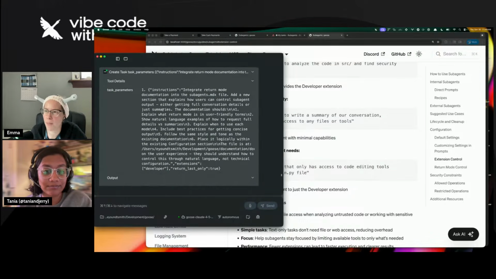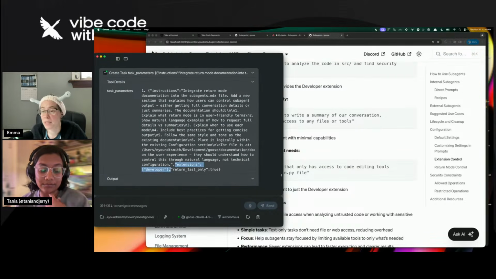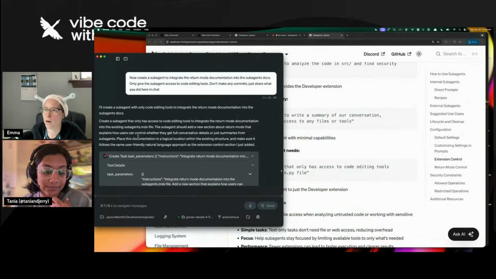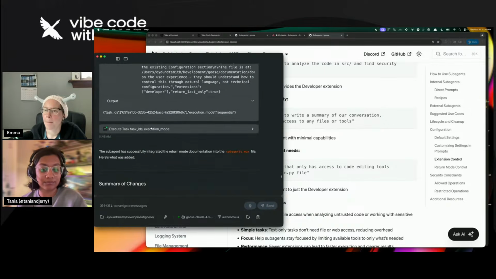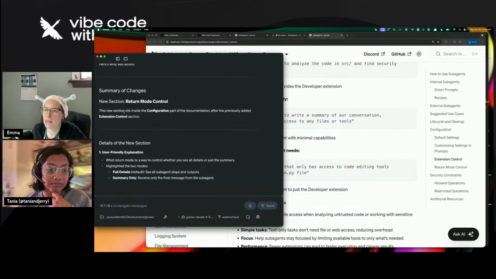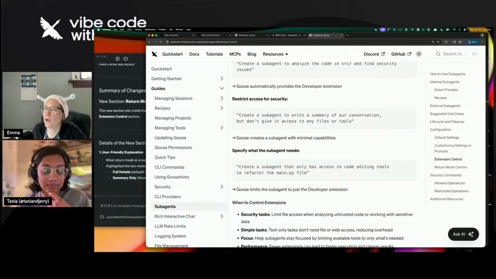And maybe it just got the formatting wrong here. But it specified to itself that you use the developer extension, because I just asked for subagent access to code editing tools. So that's good. That tells me through testing that Goose will infer which extensions you mean if you say only give it access to certain things. And then it also tells me what it did, return mode control.